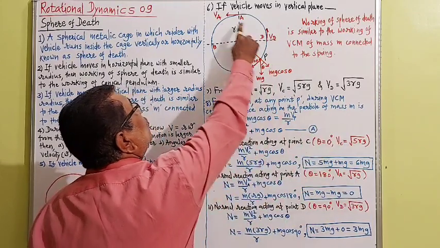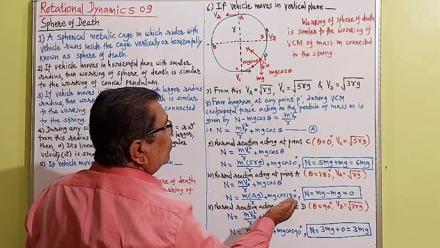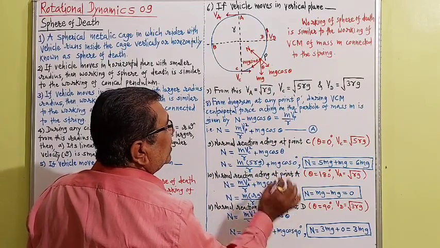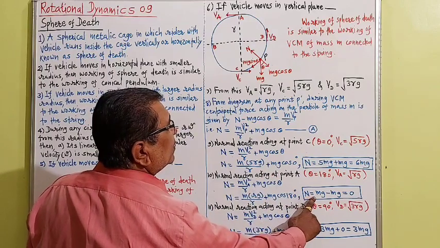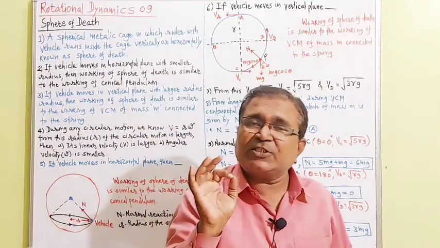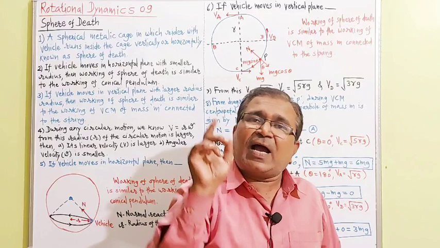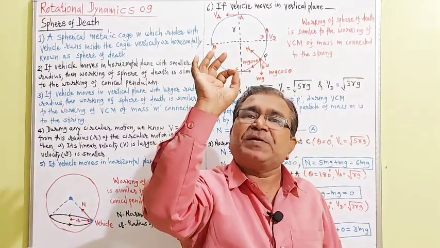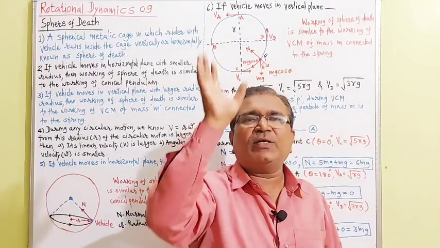Va is equal to root rg, that we know, the velocity at top. By putting all values, cos of 180 degrees is equal to minus 1, and you will get capital N is equal to mg minus mg is equal to 0. So the normal reaction acting on the vehicle at the top of the sphere is 0. Instead of tension we get normal reaction here.